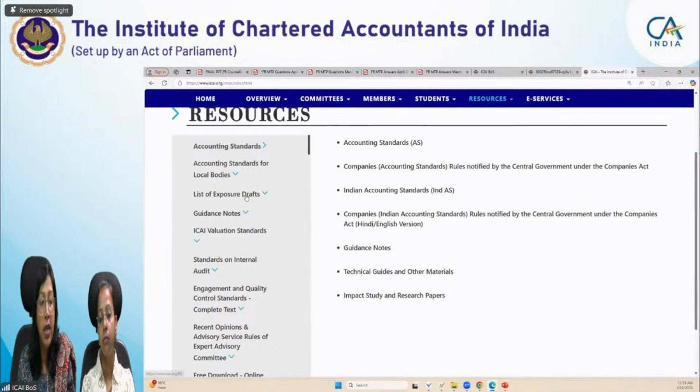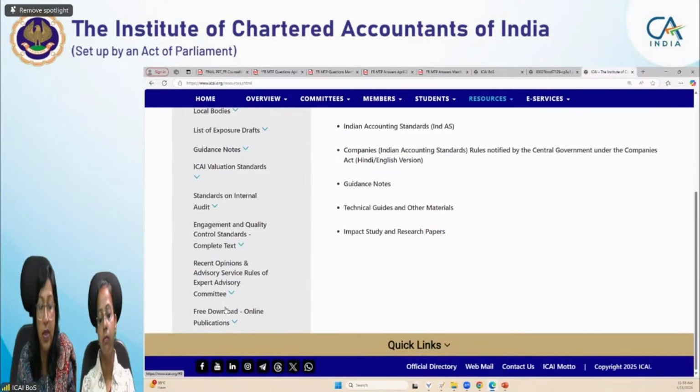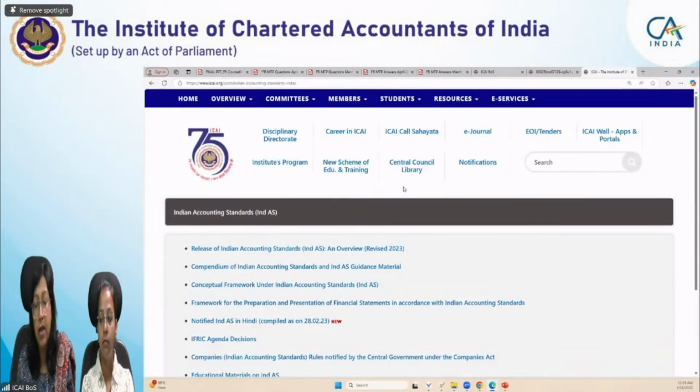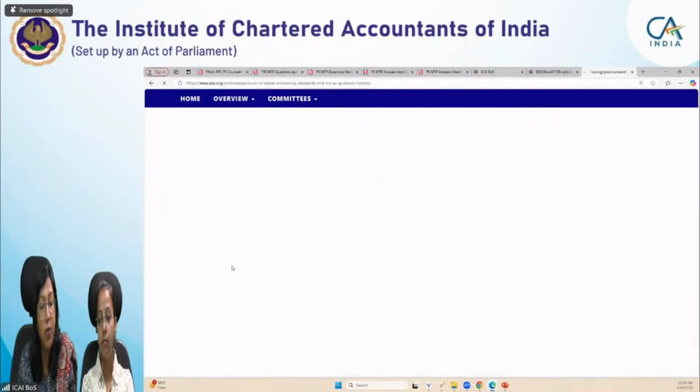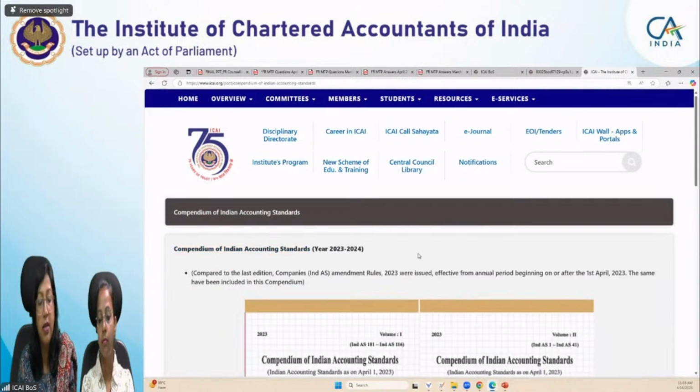If you go to the left side, you will also find engagement and quality control standards, recent opinions, EAC opinions, and free downloadable online publications, all mentioned here. We have to see the Indian Accounting Standards, so I'm clicking Indian Accounting Standards. Here you will find the compendium of Indian Accounting Standards.